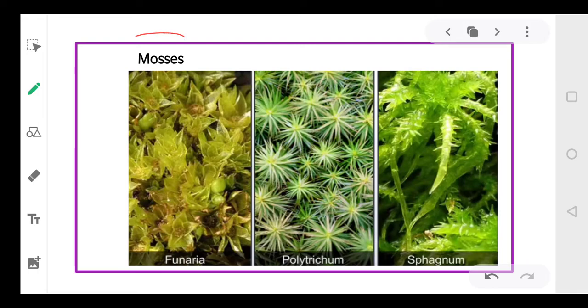The second category which we have is the mosses, and the most familiar examples are Funaria, Polytrichum and Sphagnum, as you can see in the photograph. I think a few of you must be familiar with such examples, and maybe you have seen them somewhere also. So Funaria, Polytrichum and Sphagnum are examples of mosses.